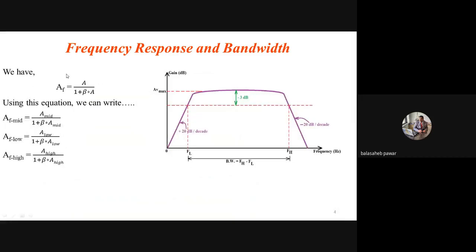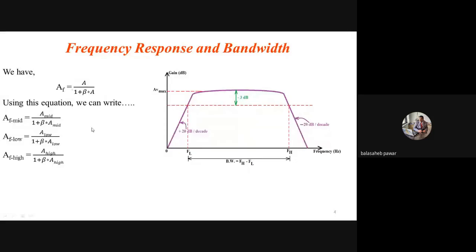Yesterday, up to this point, we derived the first parameter of that amplifier, that is gain with feedback, or the relation between gain with feedback and without feedback. That is AF, this first equation: AF equals A divided by 1 plus beta A.